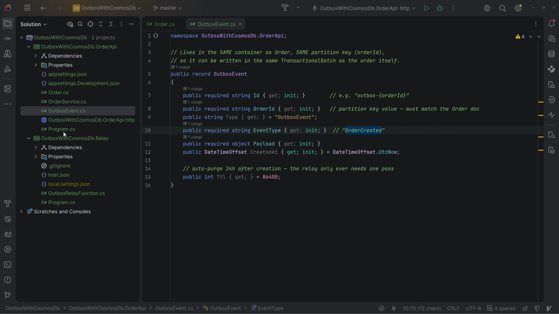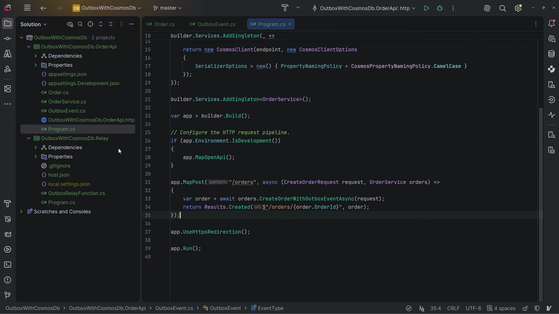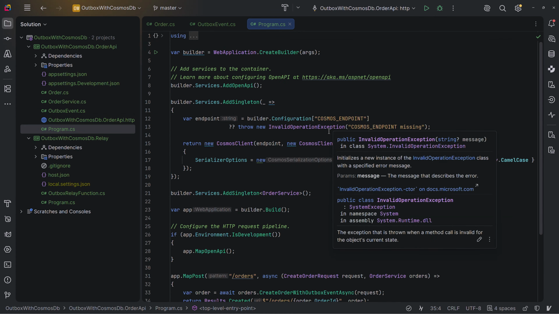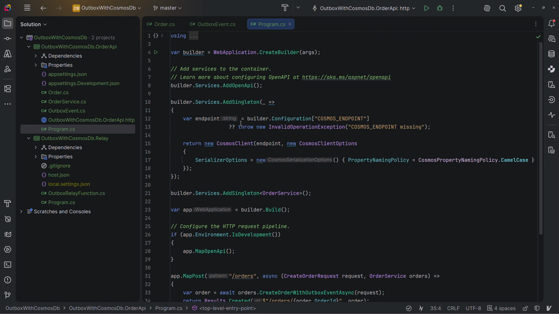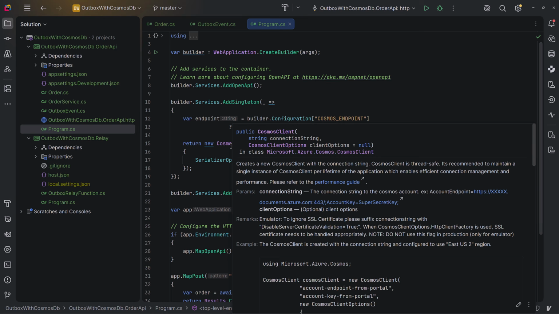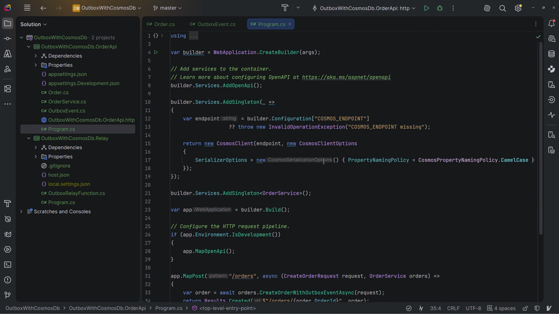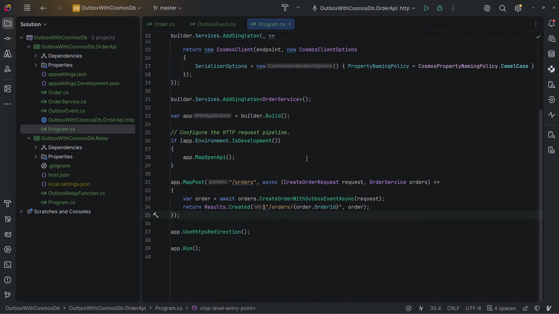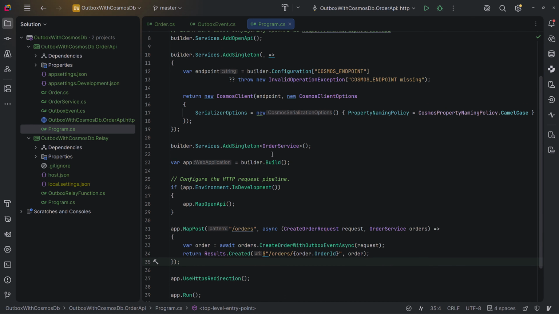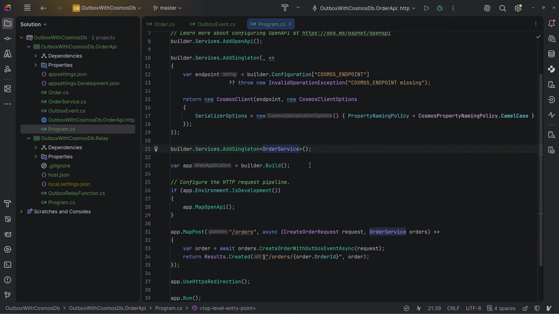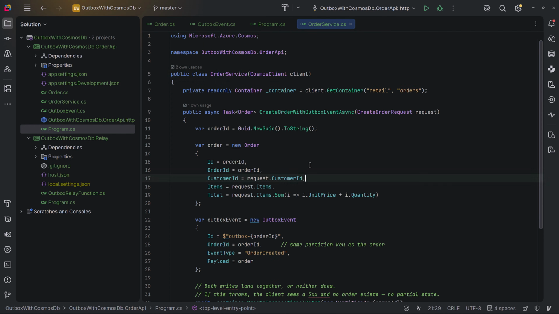After that, let's take a look at our program class. In our program class, we add a Cosmos client to our dependency injection, and after that, here we have a POST endpoint, which creates the order for the Cosmos DB. And also we have an order service, which I'm going to tell you how it works.